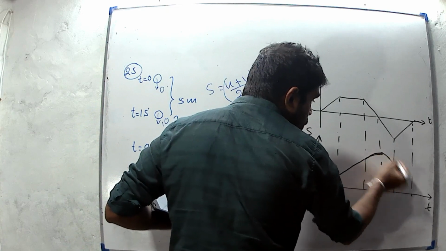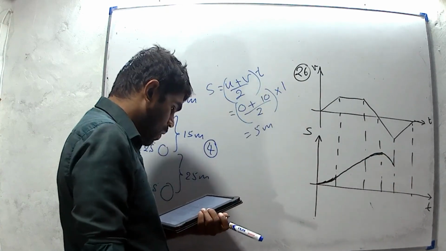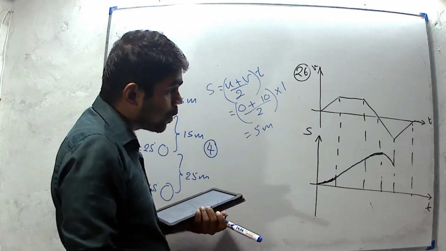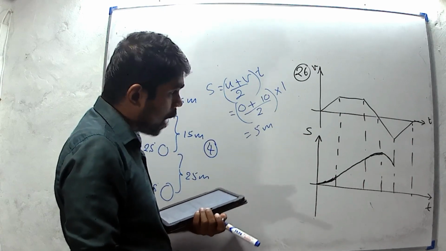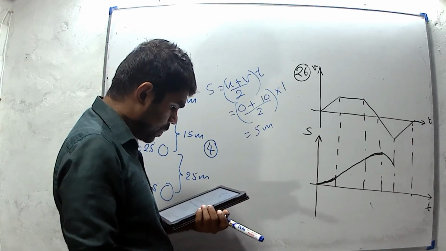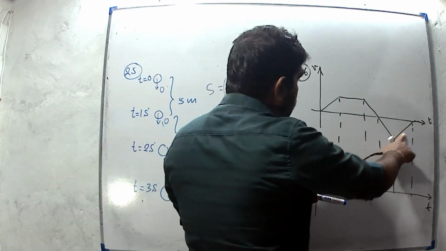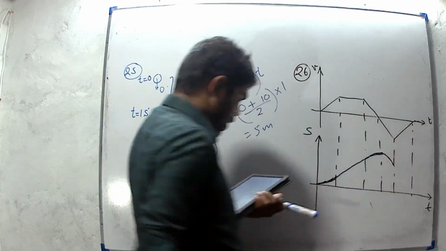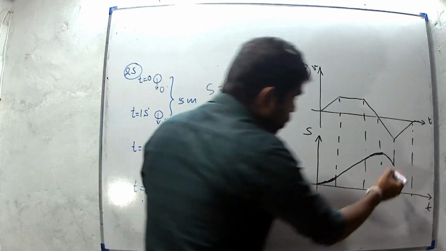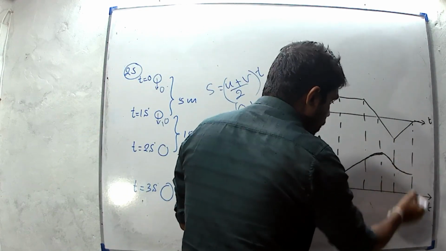Therefore, displacement should be decreasing. It means the graph should be turned back. And for the final part, velocity is again decreasing, minus velocity decreasing. It means the gradient should be decreased for this part, like this.